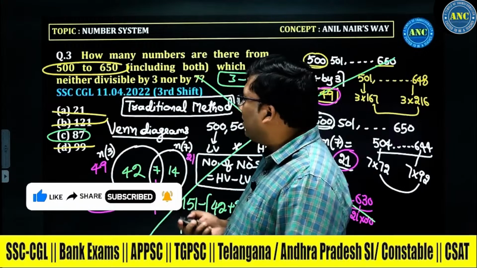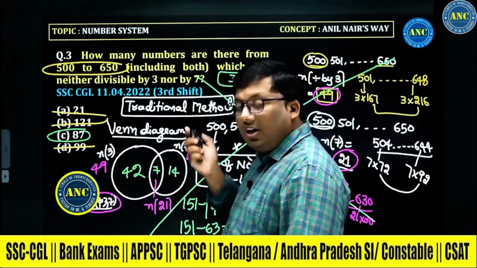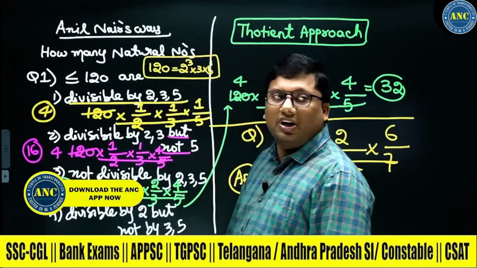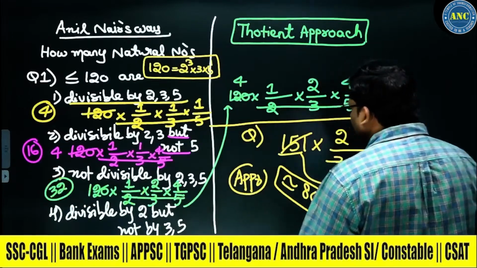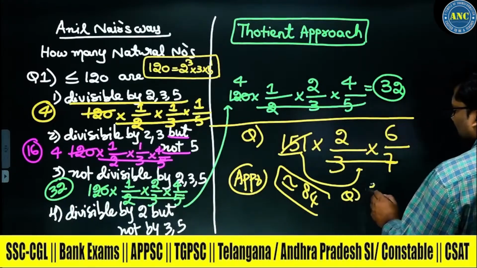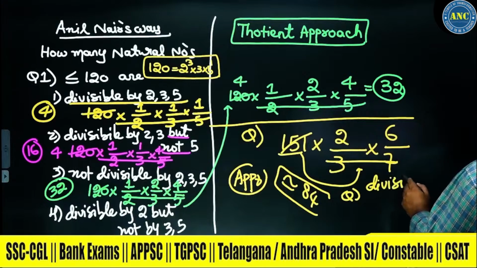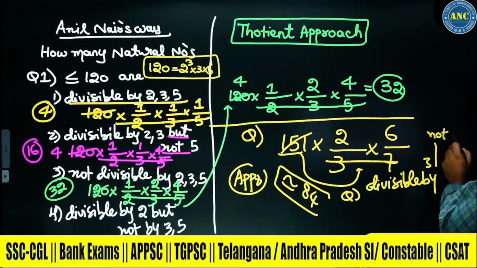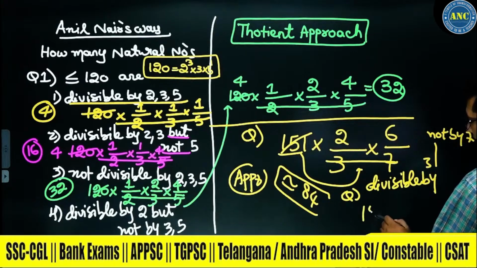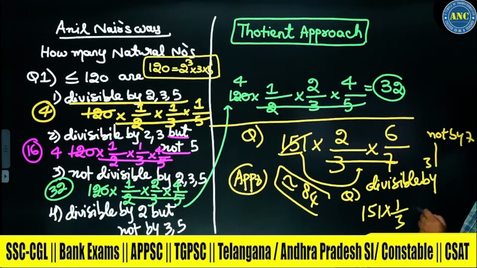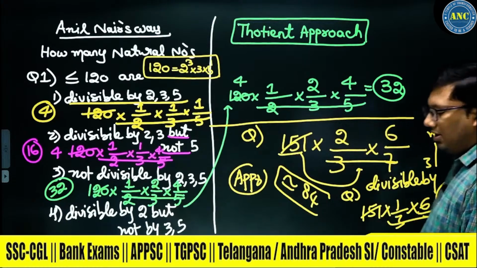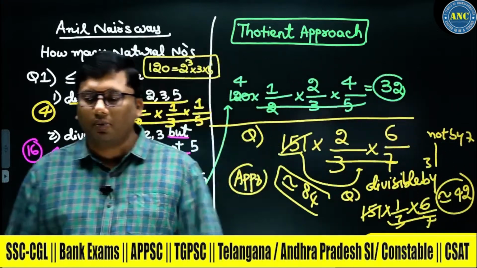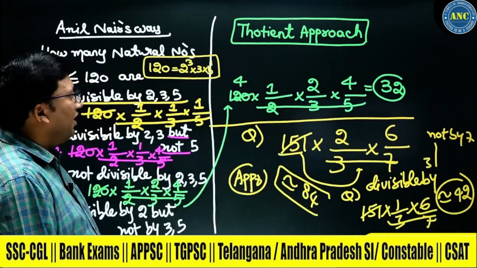Like this, by using the totient function, not only this question, neither divisible by 3 nor 7, but suppose the question is divisible by 3 but not 7. If the question is divisible by 3 but not by 7, what will be the answer, sir? 151 into, for every 3 numbers, 1 is divisible, 6 by 7. So the answer will be just around 42. I hope the idea is very, very clear to you.